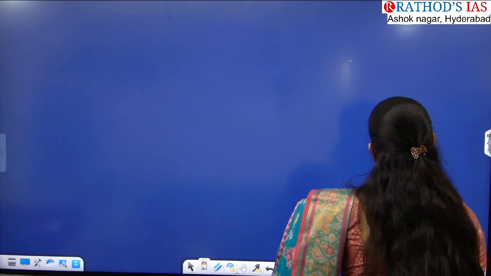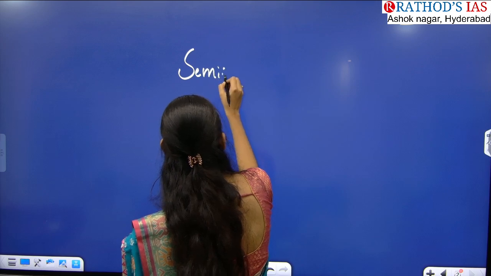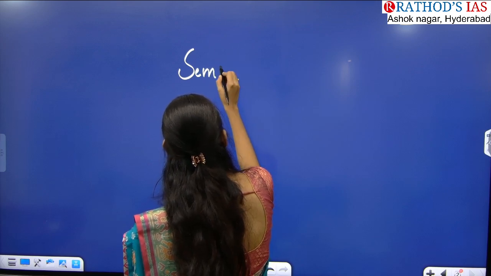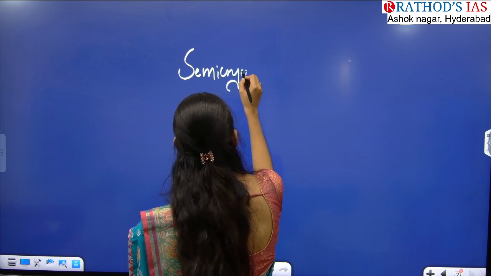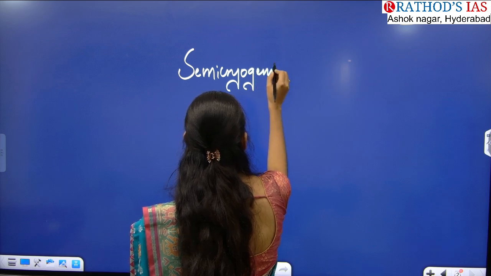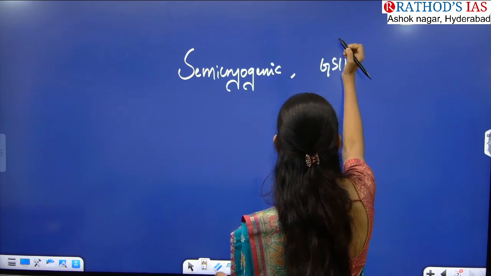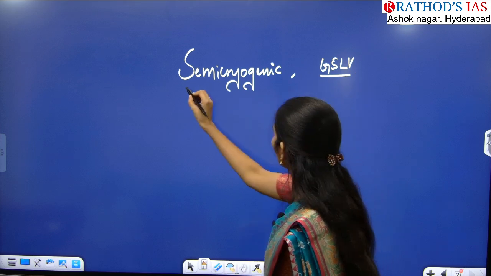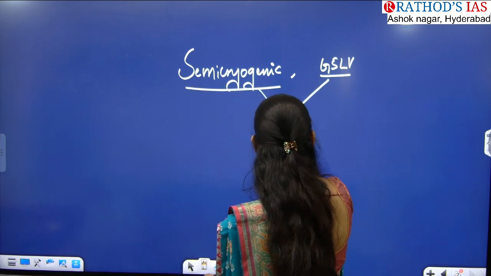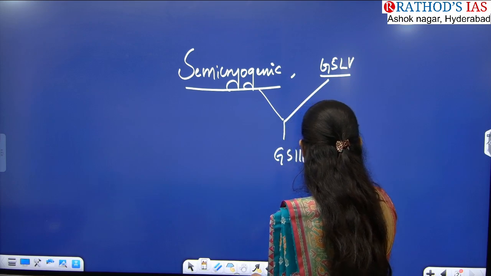So where can you place this topic, semi-cryogenic, and next one GSLV? You will be seeing these two topics in your GS Paper 3 under Science and Technology.